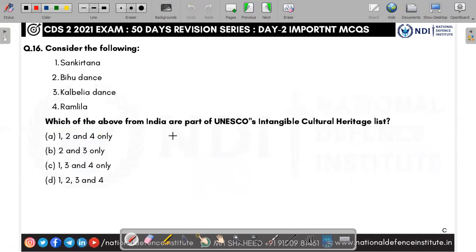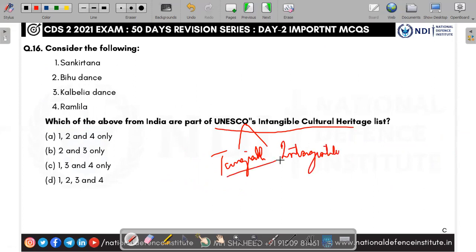Consider the following. Which of the following are part of UNESCO's intangible cultural heritage? UNESCO, the United Nations Educational, Scientific and Cultural Organization, maintains tangible and intangible cultural heritage. Tangible means objects which you can touch and feel, like any object or temple. Intangible means we cannot touch it, but we can feel it. For example, any song or air is called an intangible thing. We can only feel it; we cannot touch it physically.